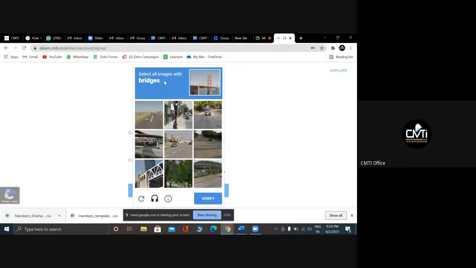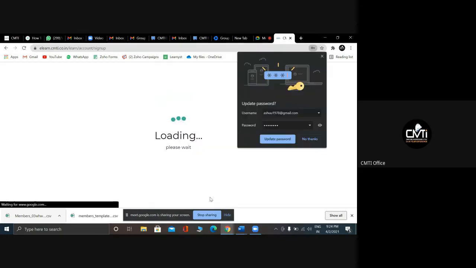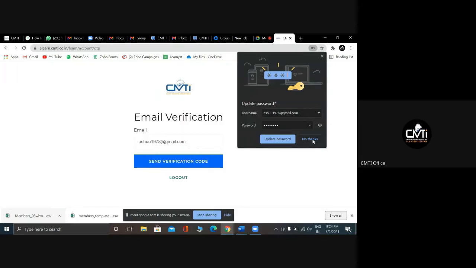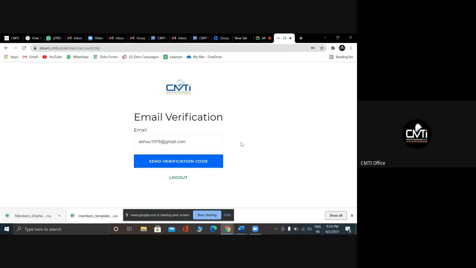Then it is asking to select images of bridges. Yes, where all the bridges are. We'll see, here one bridge is there, here one bridge is there, here one bridge is there. Only three pictures have bridges. Verify. I'm just telling no thanks. Yeah, this is the mail ID given, and the password is password only that I have given.